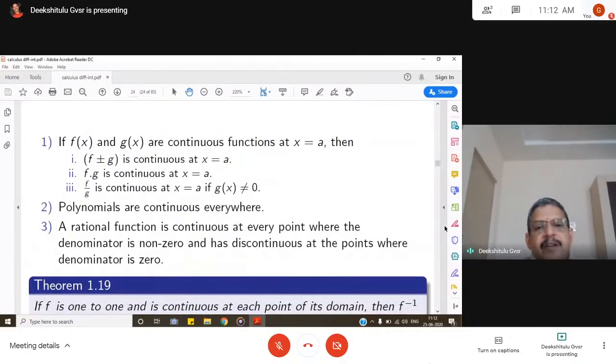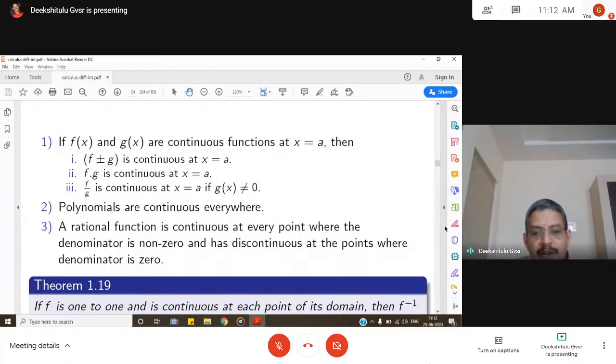If f(x) and g(x) are continuous functions at x = a, then f plus or minus g is continuous at x = a, and f into g is continuous at x = a, and f by g is continuous at x = a if g(x) is not equal to 0. They are basic properties. Polynomials are always continuous everywhere.